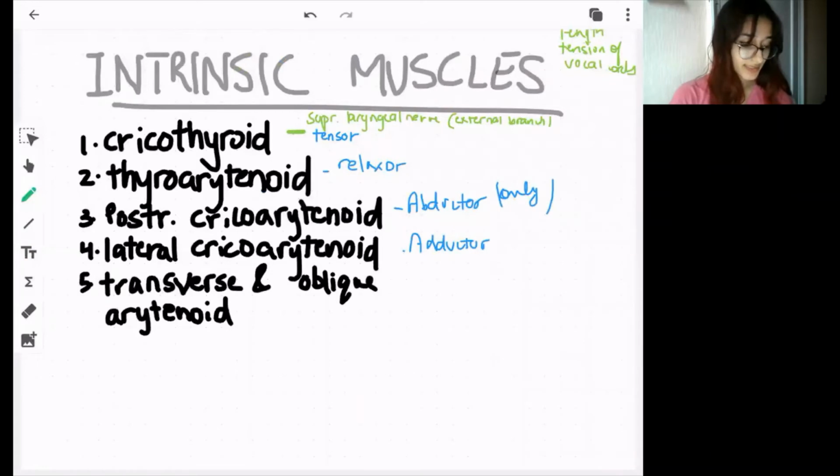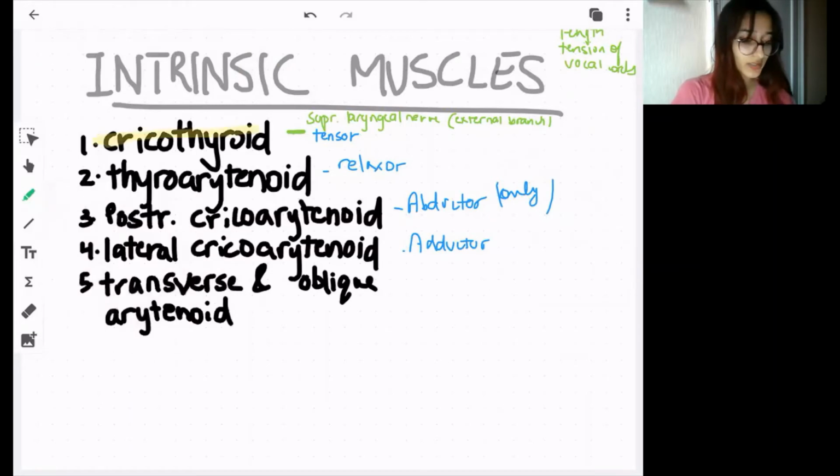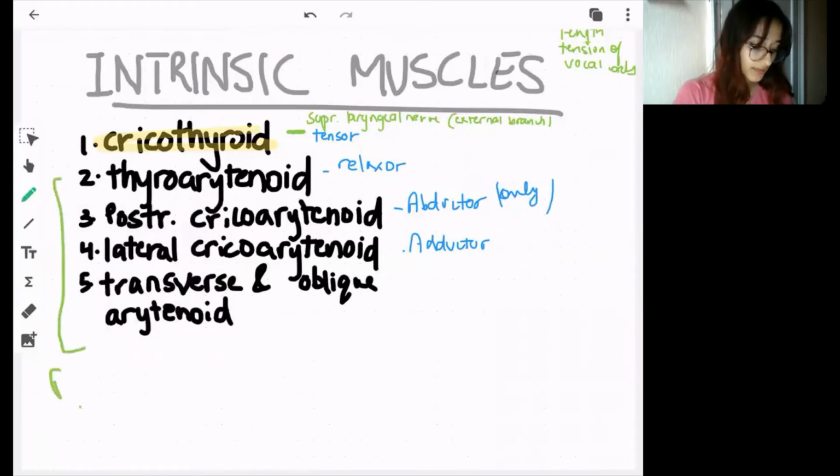So that was about these muscles. Another important one is, first of all, the cricothyroid, because it is not supplied by the recurrent laryngeal nerve, it is supplied by the superior laryngeal nerve, and all the others are supplied by the recurrent laryngeal nerve.